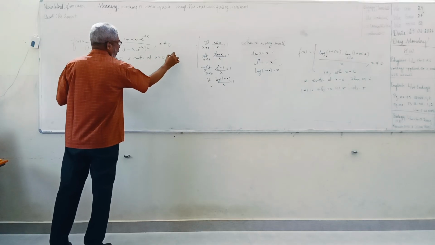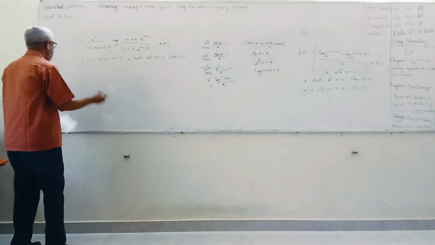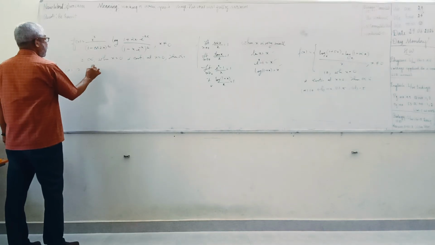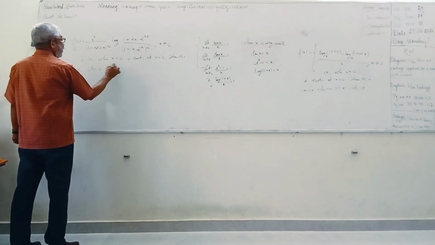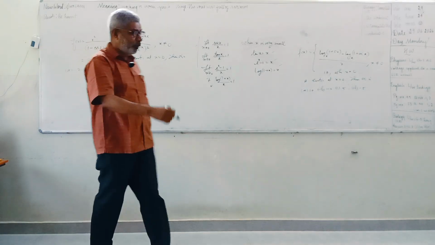Then alpha is equal to, that's my question. The answers given are 2031. Can you find it out?